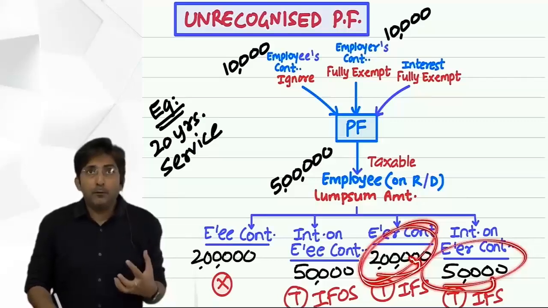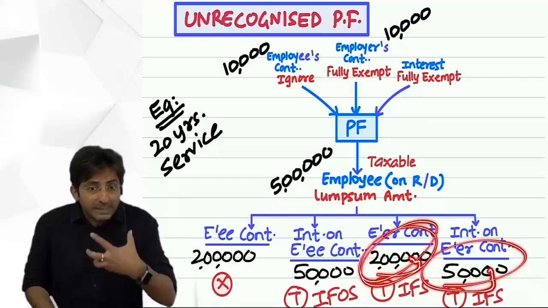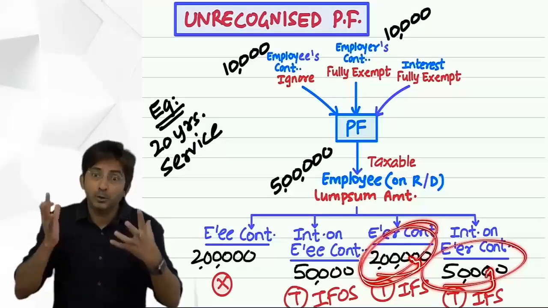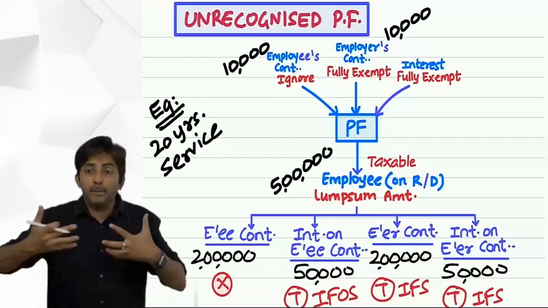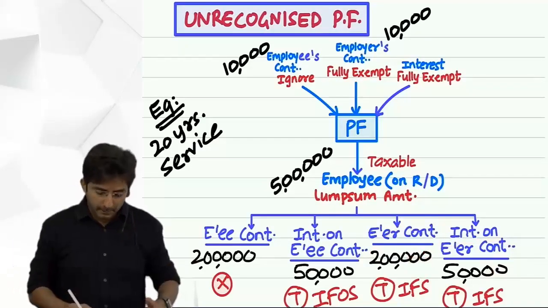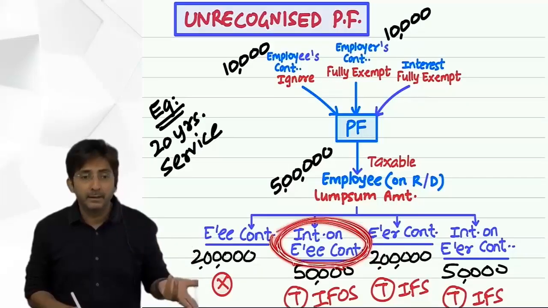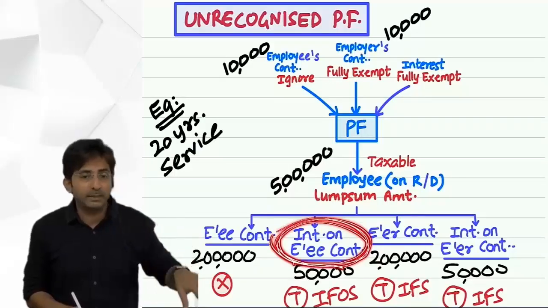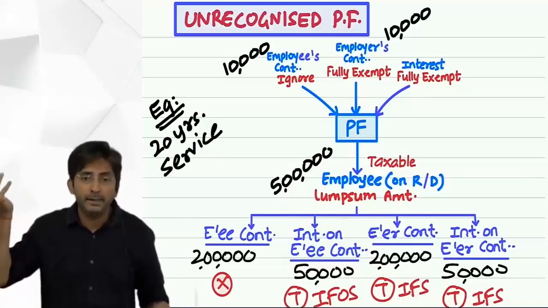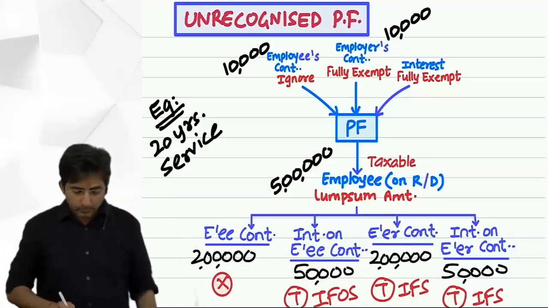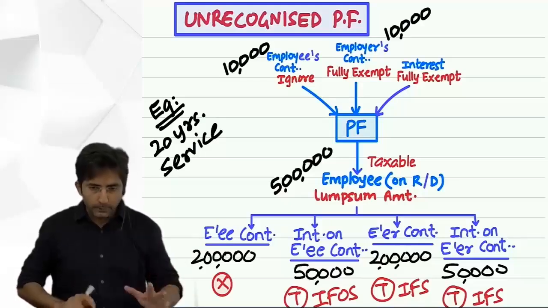And for the amount for which you feel thankful to the boss, it becomes your income from salary. It is thanks to your boss, that's why it is income from salary. We say it comes out of the employer-employee relation. But this has not come from my boss, this is my personal saving, which even if it was not cut from the salary, even if I would have put it somewhere in the bank, I would have independently earned the interest. So that is why this breakup is done. So see, the conclusion is what you know.